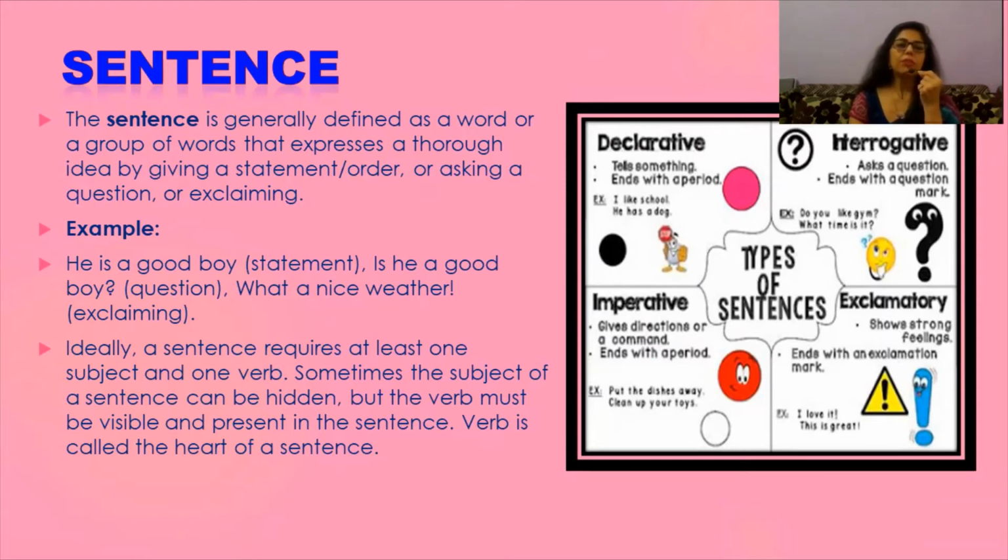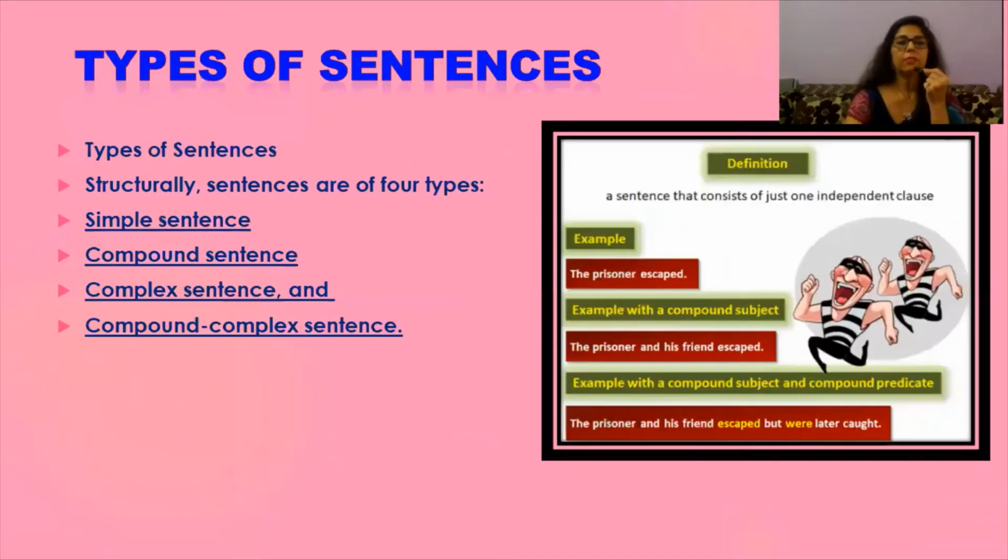Ideally, a sentence requires at least one subject and one verb. Sometimes the subject of a sentence can be hidden, but the verb must always be visible and present in the sentence. So, in this way, we can say that the verb is called the heart of a sentence.